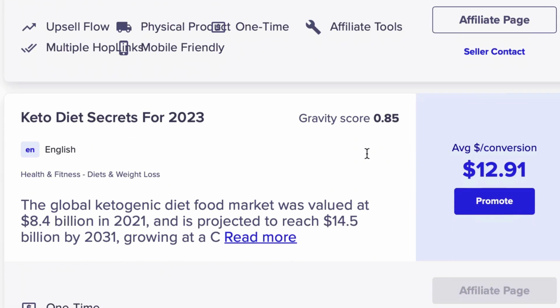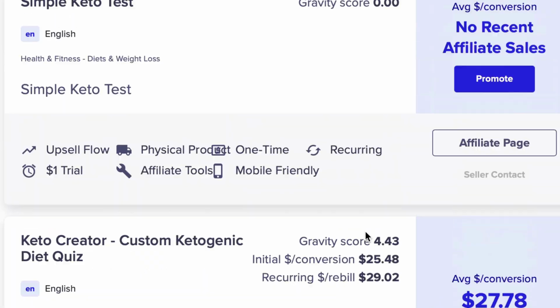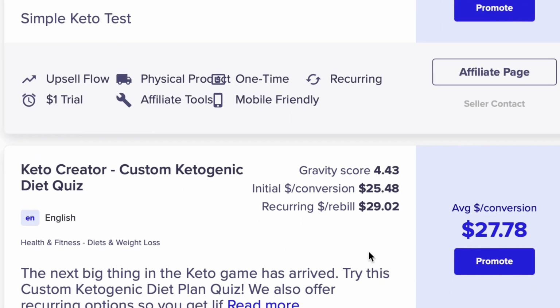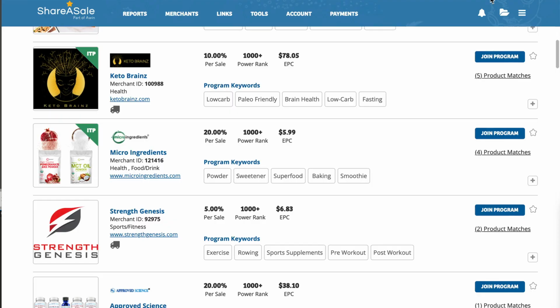So take the time to explore everything on offer on ClickBank. Choose a product that you're happy with, and no matter which one you go with, ClickBank or Sharesale, once you've joined the program, you've got your affiliate links or your hop links, you paste that into the social media bios. That's where we will drive traffic from, which I will show you how to do in a second.